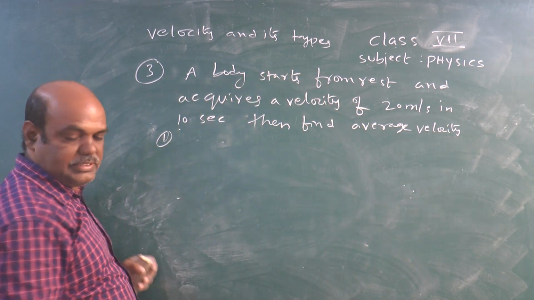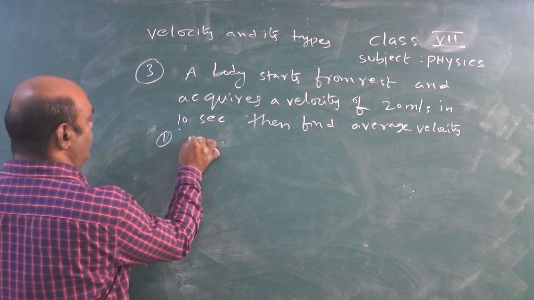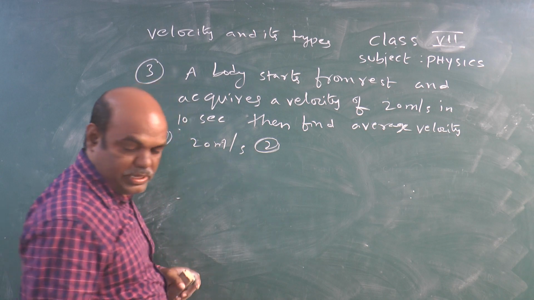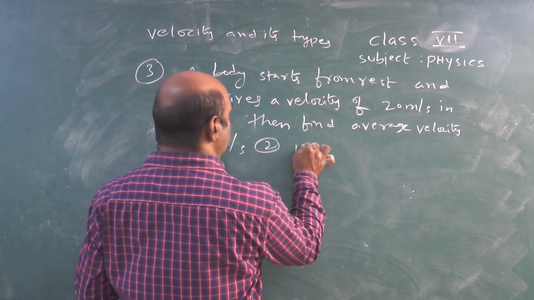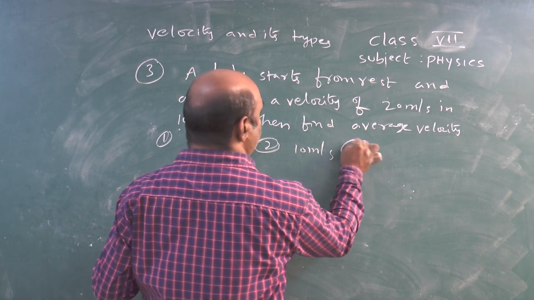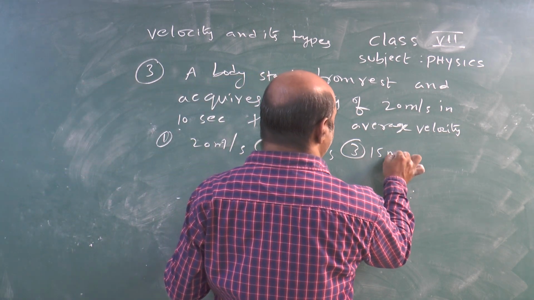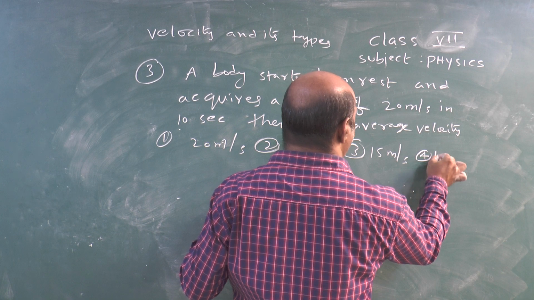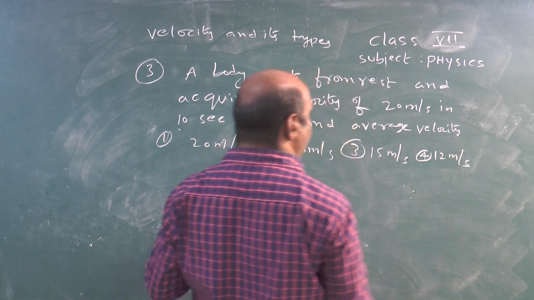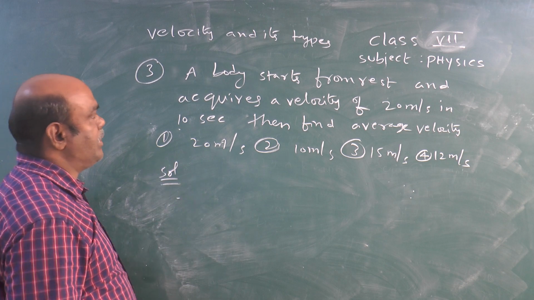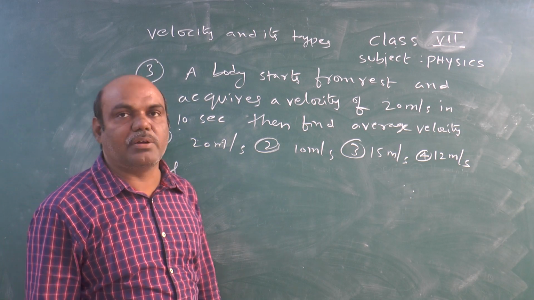First option is 20 meter per second. Second option is 10 meter per second. Third option is 15 meter per second. Fourth option is 12 meter per second. Okay. So one C problem, a body starts from rest.